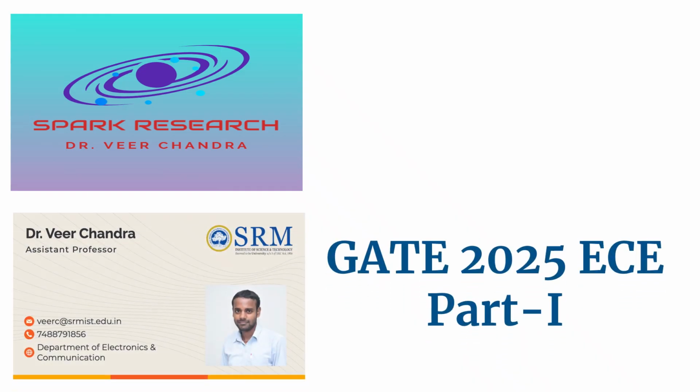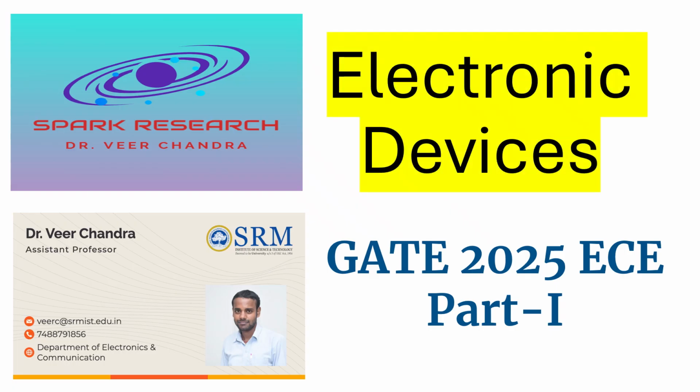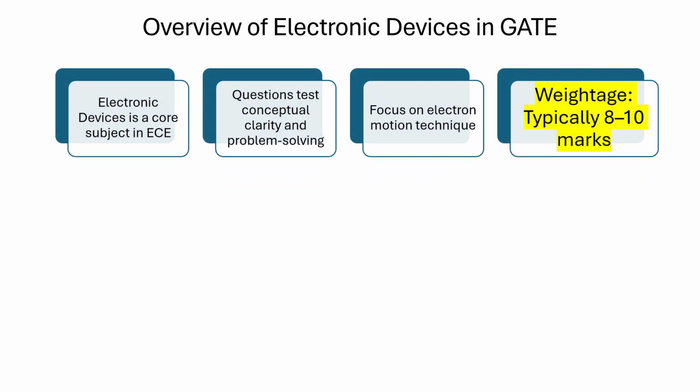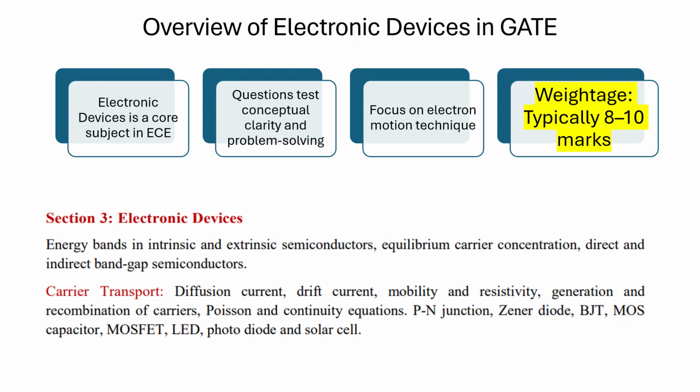So this is another series of this GATE 2025 ECE, right? Here we are going to take the questions from this particular course, that is electronic devices. So this is part one only. Let's see the overview. Why are we considering this course? This is another important course, from your core subjects, and mostly the questions may be asked in the range of 8 to 10 marks. So this is one of the important courses.